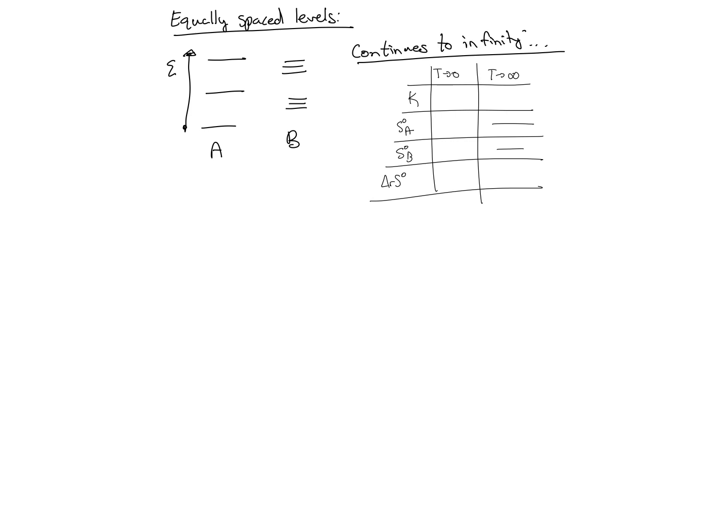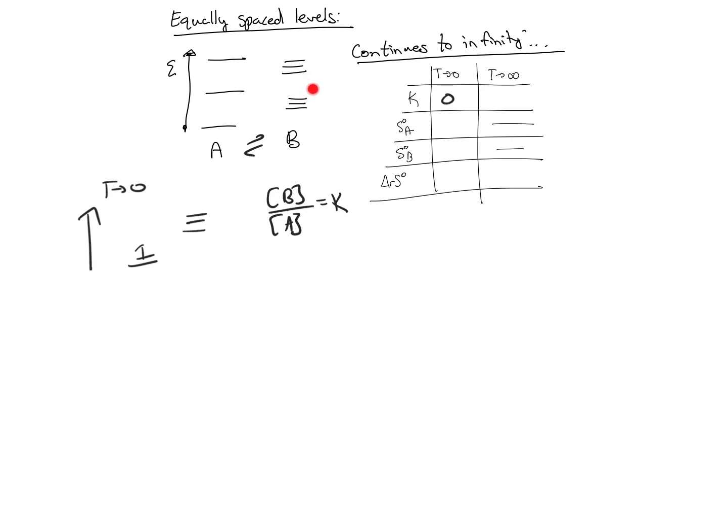In this case, if you remember what you've done before, we can get a lot of information by just thinking about what happens to these energy levels at different temperatures. For example, at T equals 0, all the particles are going to be down in A. And so we expect, if we're thinking about the reaction A goes to B, K for this reaction, which is sort of B over A, since all the particles are in A, K is going to be 0 here.